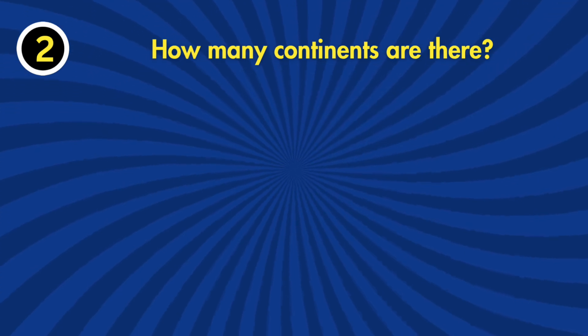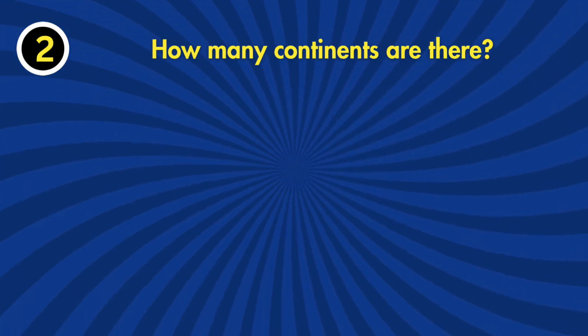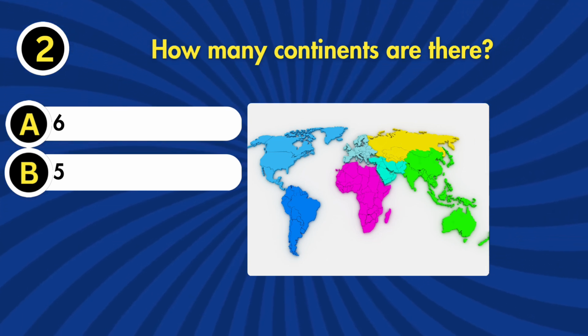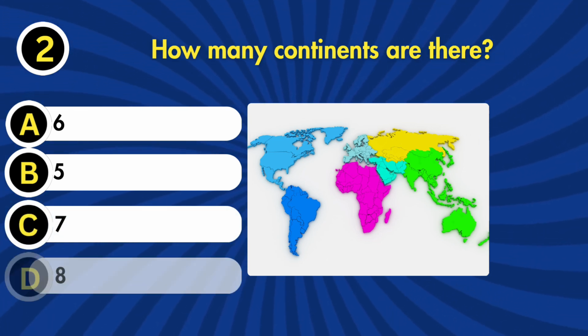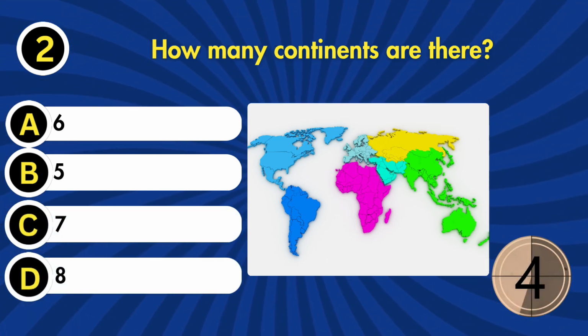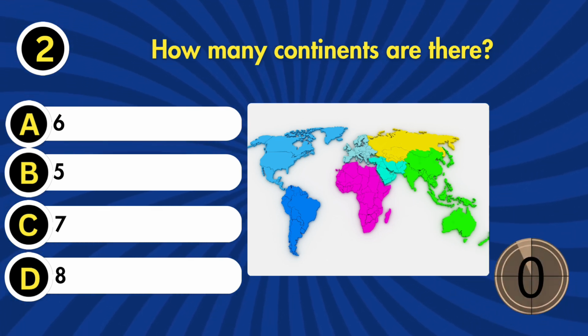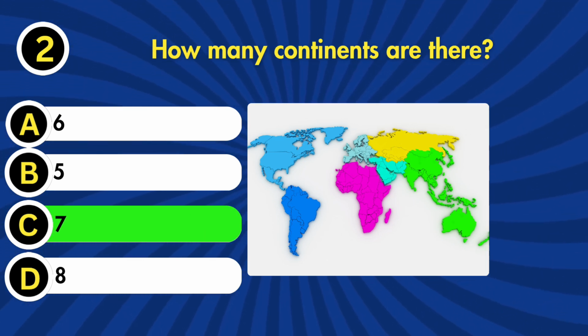Everest. 2. How many continents are there on Earth? A. 6. B. 5. C. 7. D. 8. The correct answer is C. 7.